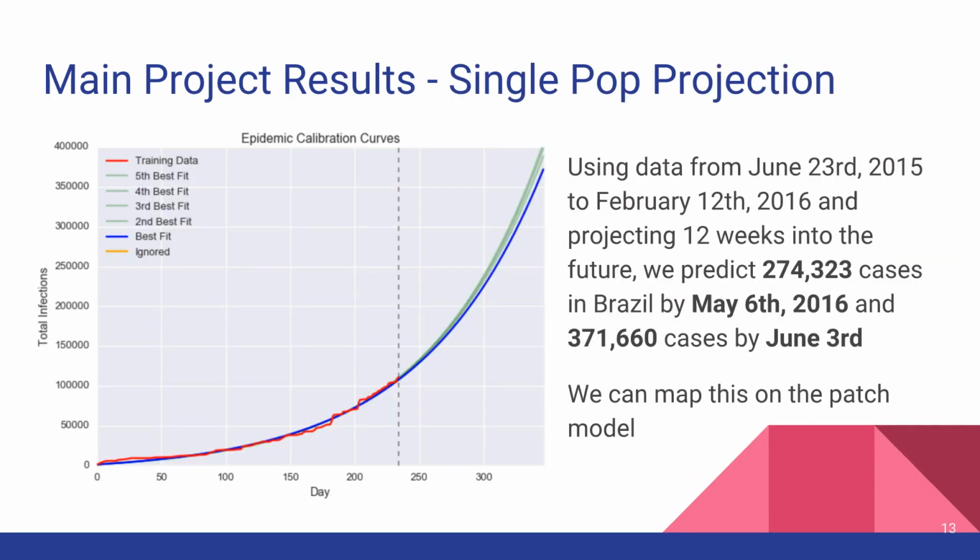For a single population projection on Brazil, we were using data from June 23rd, 2015 to February 12th, 2016, and predicting 12 weeks into the future from the end of the training set. Here, we predicted 274,000 cases of Zika in Brazil by May 6th and 372,000 cases in Brazil by June 3rd. We can also map this on a patched model.